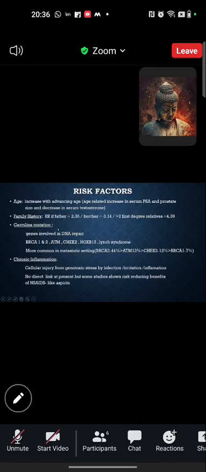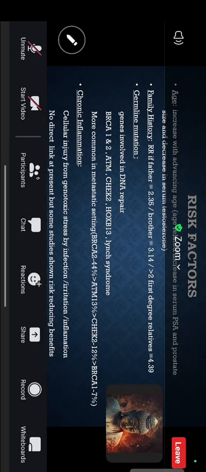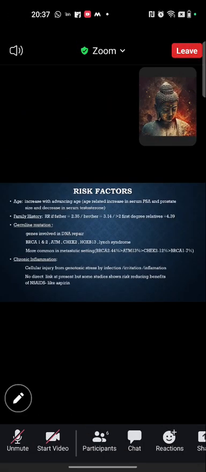So to start with risk factors, age is one of the most commonly related risk factors, and increasing age is associated with a risk of prostate cancer. Family history: the relative risk increases with positive family history. If the father has prostate cancer, the risk increases more than 2 times.